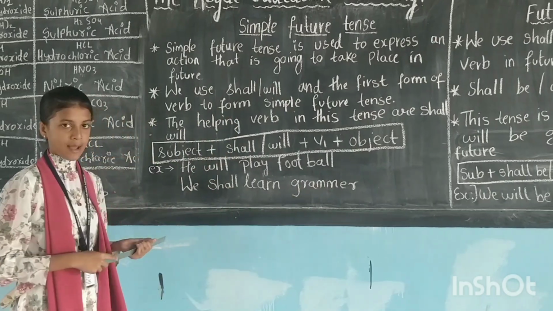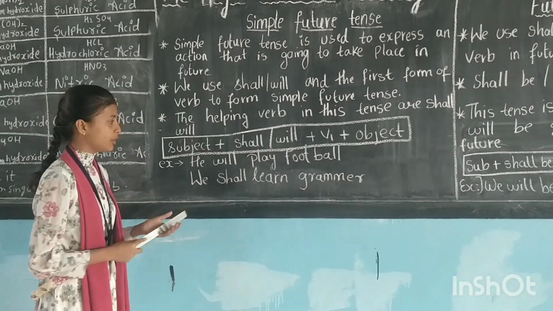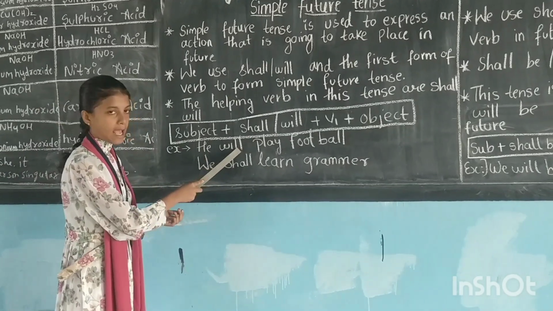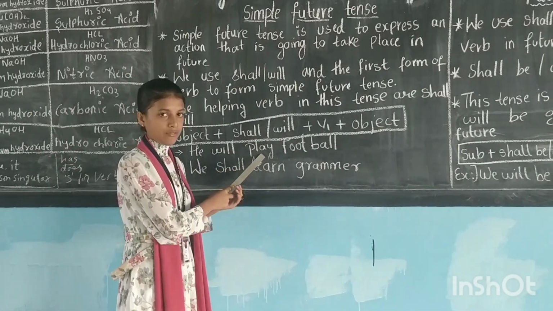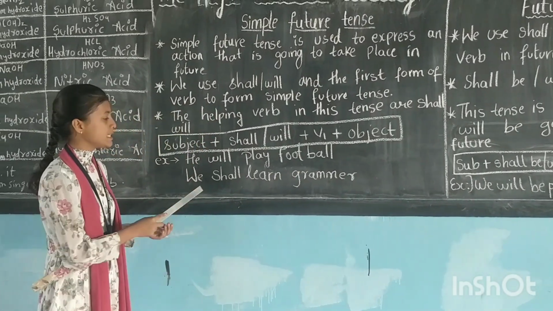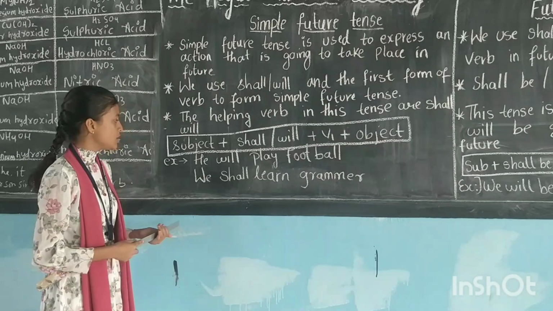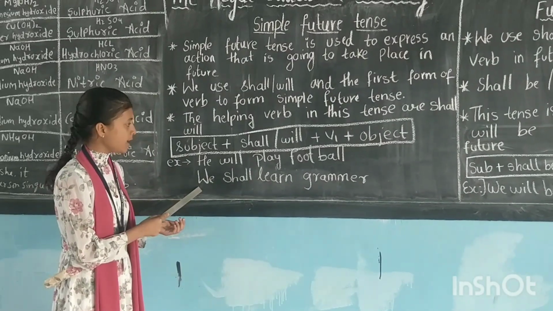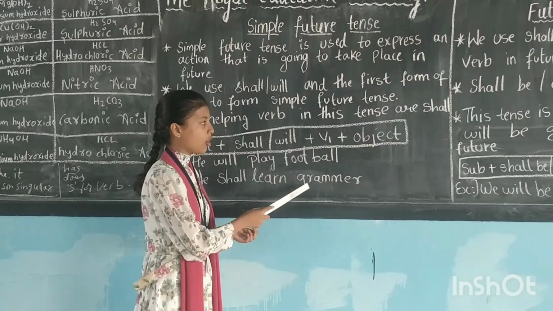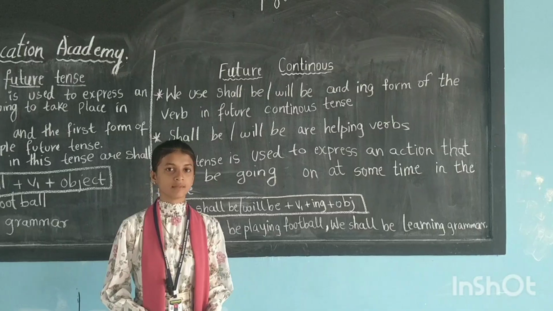So here are some examples. He will play football. So here subject is he, will is the helping verb, play is V1 plus object is football. The next example is we shall learn grammar. So here subject is we and shall is the helping verb, learn is V1 and object is grammar.